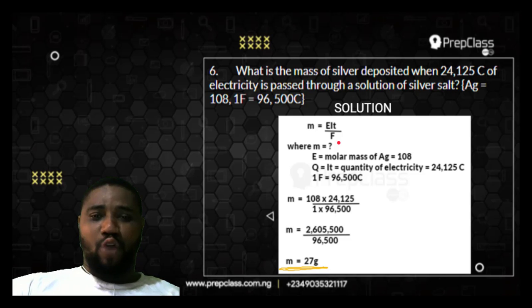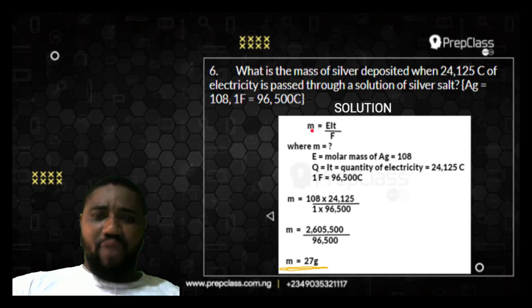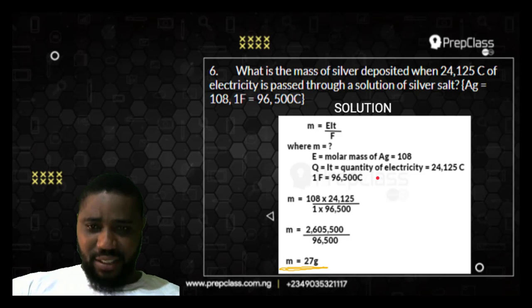Remember, Faraday's first law of electrolysis states that the mass of a substance deposited during electrolysis is directly proportional to the quantity of electricity that passed through the electrolyte. So this M here represents the mass of the silver that is deposited. The E here is the electrochemical equivalent, but in chemistry here we call it molar mass. The molar mass of the silver is 108. You can see it's already in the question. And Q here is the quantity of electricity. Remember that quantity of electricity Q is given as IT.